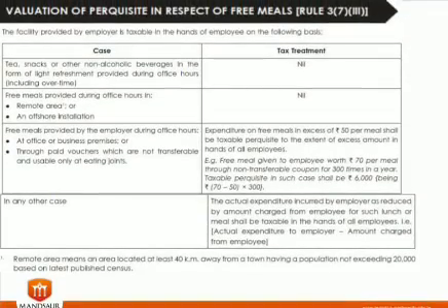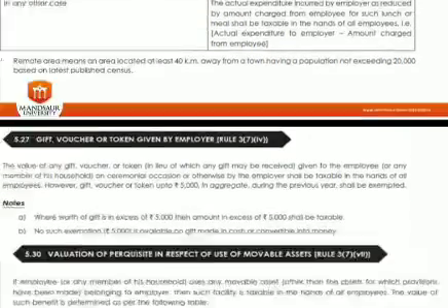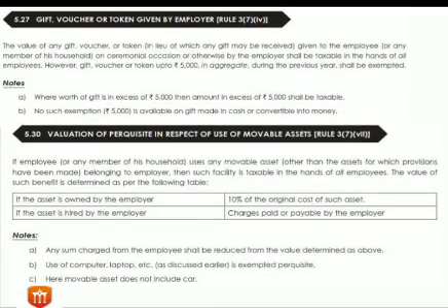In case of free meals perquisites, if the tea, snacks, or general things provided at office hours is exempted. If in a remote area, that is also exempted. If free meals are provided by the employer during office hours, then it should not exceed 50 rupees per meal. Other than this, if the amount exceeds, then the excess amount is taxable. Gift vouchers, anything given by an employer, if it is in kind, then it should not exceed 5000 rupees, and if it is in cash, then there is no exemption in cash.